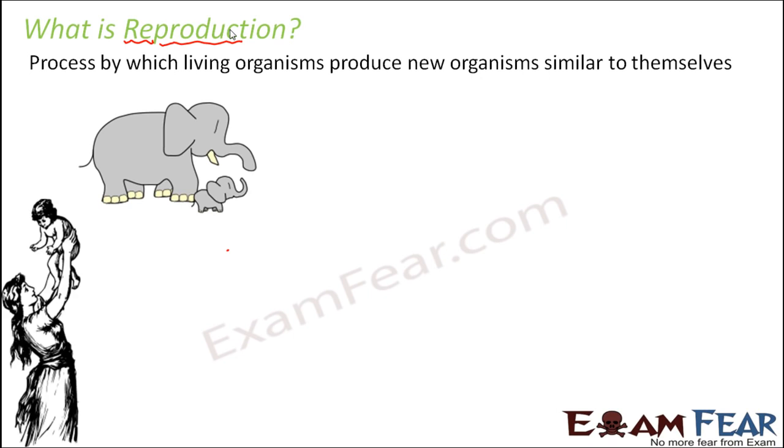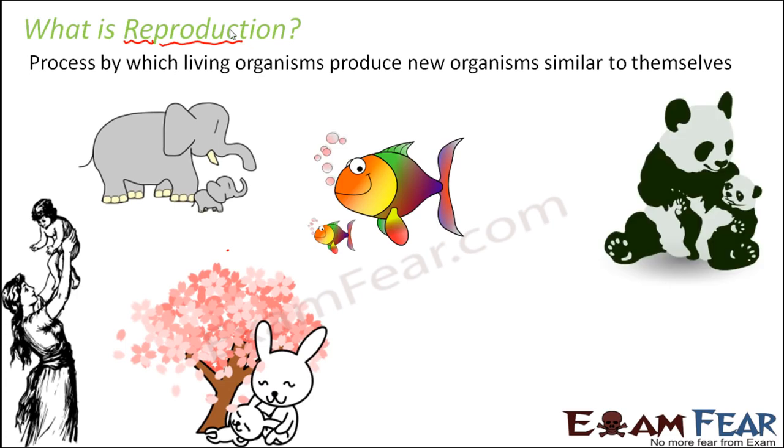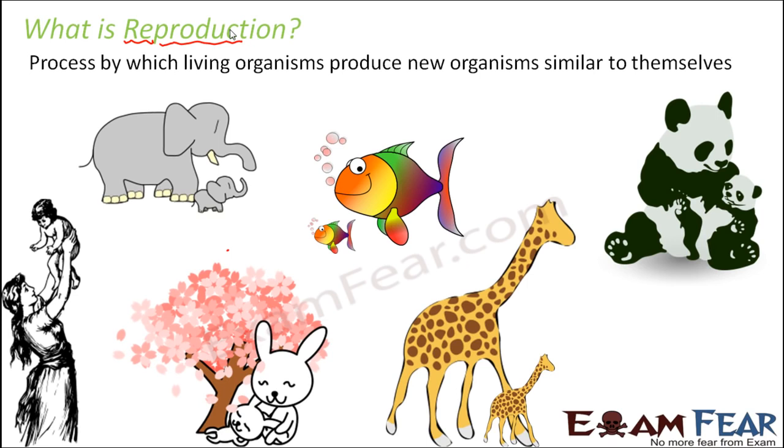Similarly, human beings produce human babies. You talk about any organism, they will produce their young ones similar to themselves. You can always distinguish between the baby of a giraffe and the baby of a human being, right? They are so different from each other. Why? Because their parents belonged to different species altogether.